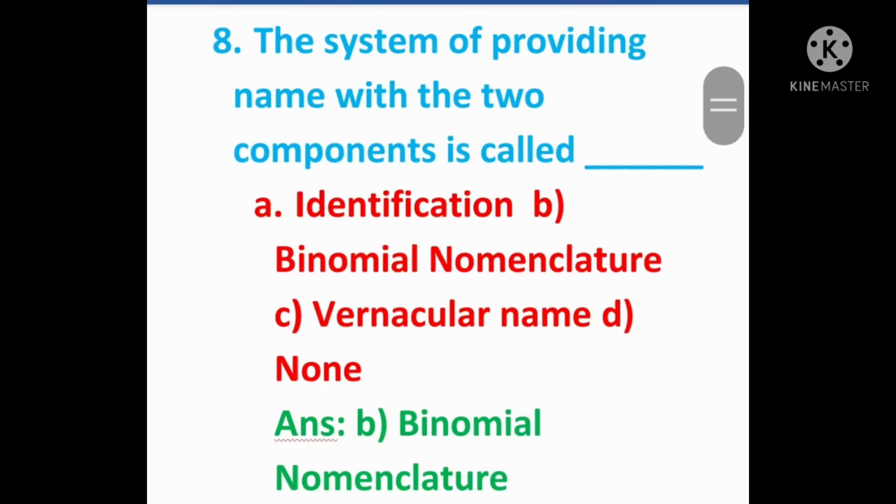Eighth question. The system of providing a name with two components is called, answer is binomial nomenclature. Binomial nomenclature has two names. One is the genus name, another one is the species name. These two names are given as a binomial name.